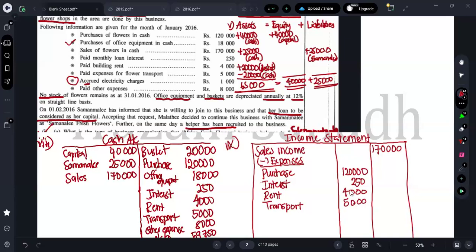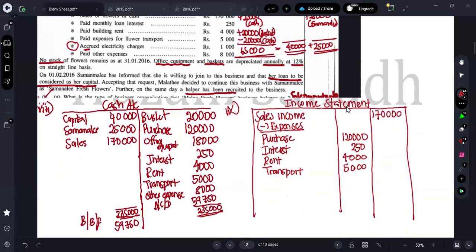Next one, accrued electricity charges is how much? 1,000. So accrued electricity charges 1,000 means, guys, it is an expense. When we are preparing income statement, we don't consider whether we have paid or not. We prepare based on accrual basis. If it is an expense, we will be taking it, right? So electricity charges is 1,000.